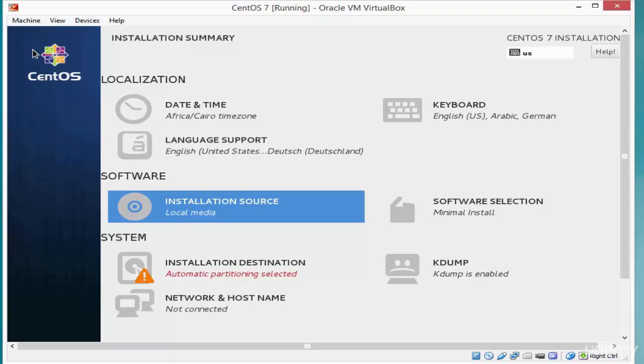Now to the last part in this lesson, the software selection. From the software selection, you can select the software you need to install on your system, and as you see, it's set to minimal install. So if we leave this as minimal install, the system will install Linux without a GUI and without additional software. Okay, now let's click the software selection.